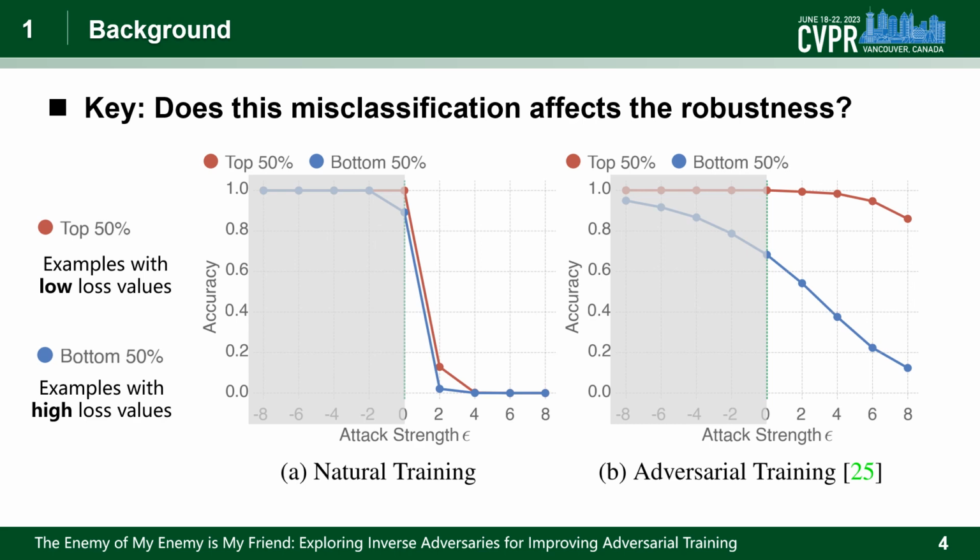This indicates that the adversarial counterparts of low confidence or even misclassified examples are also misclassified, and therefore the distribution alignment between two misclassified examples can have a harmful effect on the establishment of adversarial robustness.